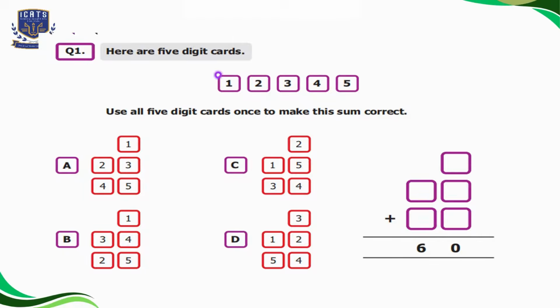Question number 1: here are 5-digit cards, 1, 2, 3, 4, 5. Use all 5-digit cards once to make the sum correct. So here we can see the sum, the total is 60. Now let's check our options one by one.